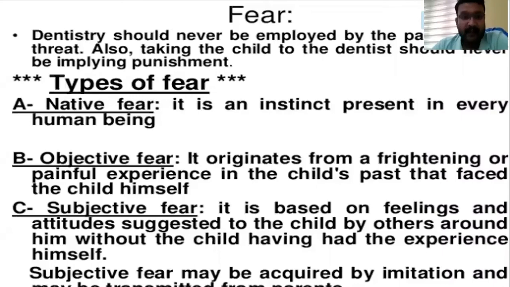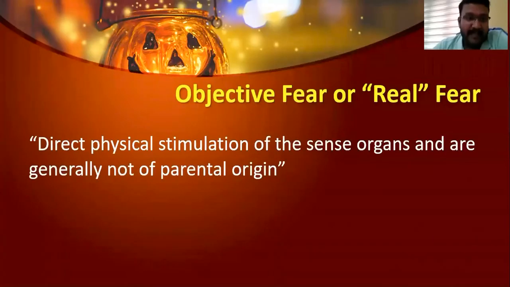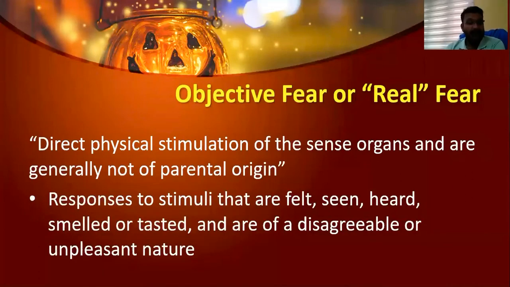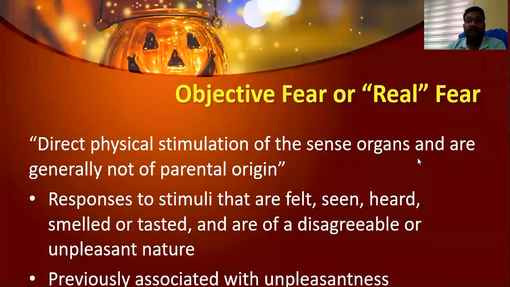Now coming to the objective fear. Objective fear means a direct physical stimulation of sense organs and is generally not of parental origin. Which means that, see, if you are getting scared, the 5 senses will act on that, corresponding to that objective fear. It is a response to stimuli that are felt, seen, heard, smelled, tasted, and are of a disagreeable or unpleasant nature, and previously associated with an unpleasant state. So that is called an objective fear. You might be a little confused by all the stimuli and all those things, so we can put it across in this way.